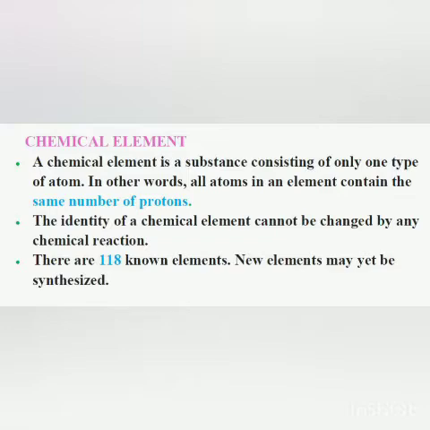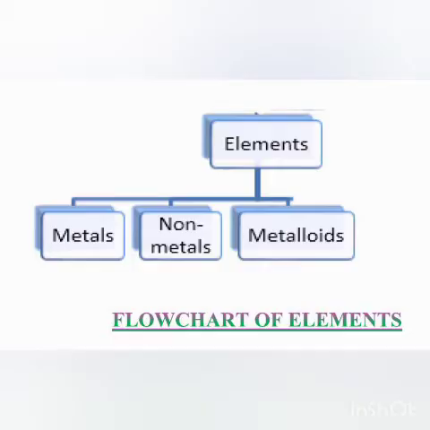Okay, and there are actually 118 known elements. Now children, there are 118 known elements, and it is difficult to remember the properties, names and symbols of all the elements. So just for simplicity and for our convenience, the elements are divided into three groups based on the similarity in their properties. The three groups in which elements are divided are metals, non-metals and metalloids. You can even see the picture.